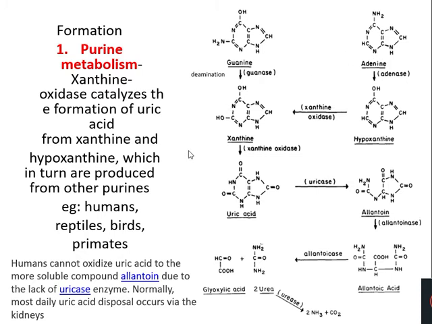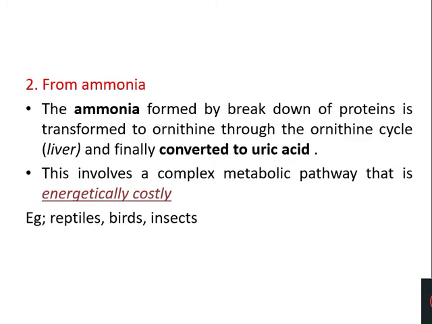Now, the second source is ammonia. In reptiles, birds and insects, the ammonia formed by the breakdown of proteins is transformed to ornithine through the ornithine cycle, which takes place in the liver, and then this ornithine is finally converted to uric acid. But this is a complex metabolic pathway and so it is energetically costly.